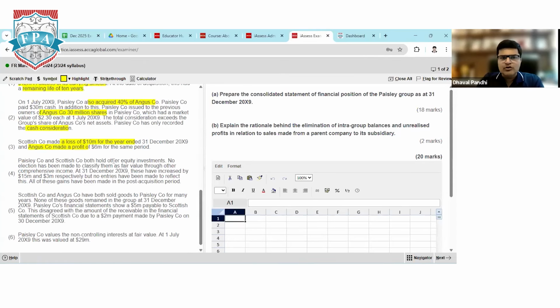P and S both hold equity instruments. No election has been made for classifying them as fair value through OCI. At 31st December, they have increased in value by 15 million and 3 million respectively, but no entries have been made to reflect this. So when entities are not electing under IFRS 9 to treat equity instruments as FVOCI, the default position says we have to use fair value through P&L.